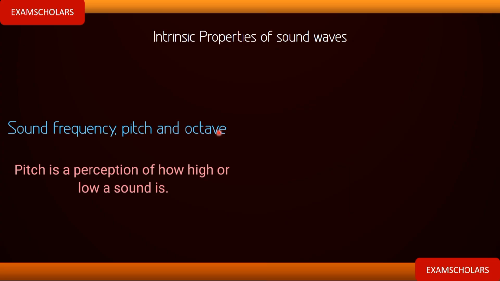Let's look at a practical example of pitch. Let's look at our voice, for instance. You can observe that my voice is very thick. Now, this is a low pitch voice, a very low pitch voice.